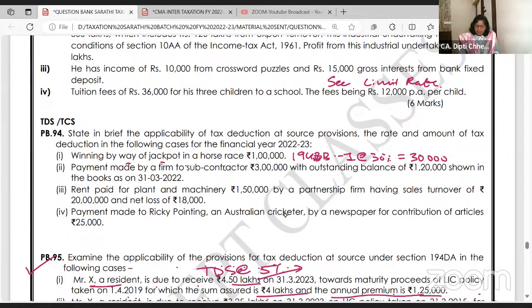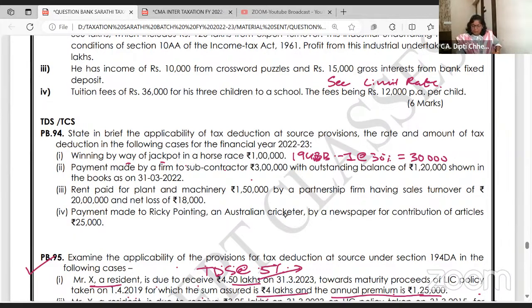Payment made by a firm to a subcontractor, 3 lakh with outstanding balance. Yes, even if the balance is due, TDS is deducted. Say I have taken a loan from Mr. X and I'm not paying interest in cash or bank, but just booking it as interest payable. Sometimes what do we do? We book the expenditure as due, so TDS is deducted on due basis or payment basis, whichever is earlier.